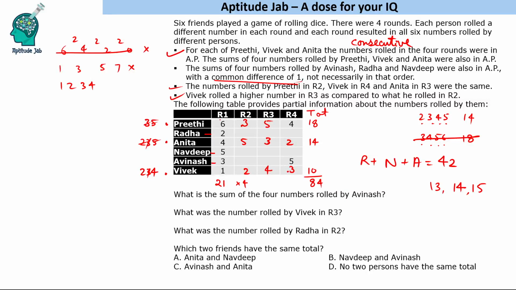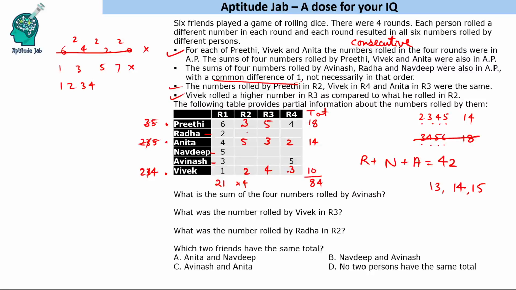Let us see. In each round, one person should score 1, and one person should score 6. 1 and 6 should come. 1 and 6 is missing in round 2, 1 and 6 is missing in round 3, 1 and 6 is missing in round 4 also, because these 3 people did not score 1 and 6. So this means that 1 and 6 should be scored by every one of them. 1 and 6 have to come.